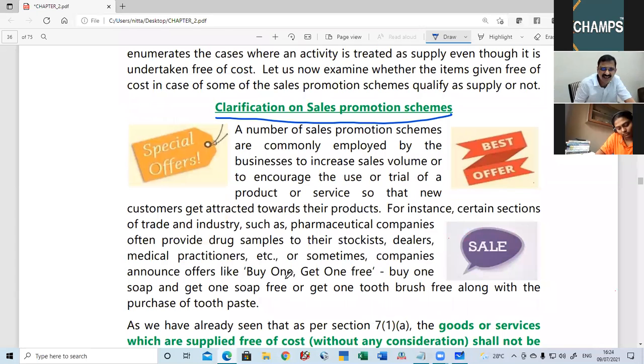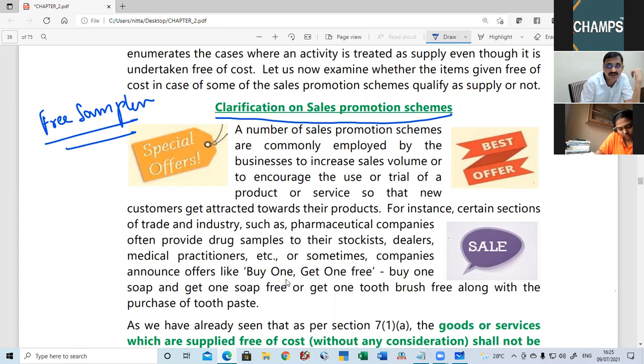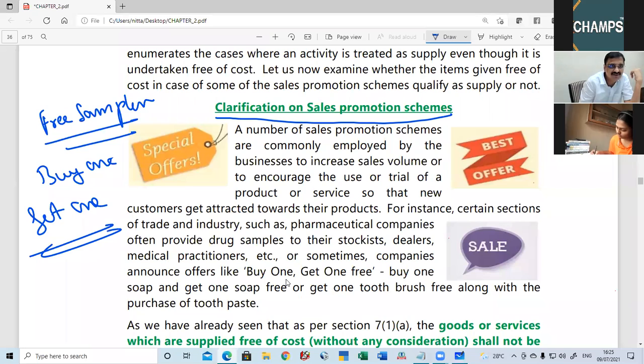Now, generally for the purpose of improving their sales, these sellers will implement so many schemes like giving away free samples, or there will be offers like buy one, get one.